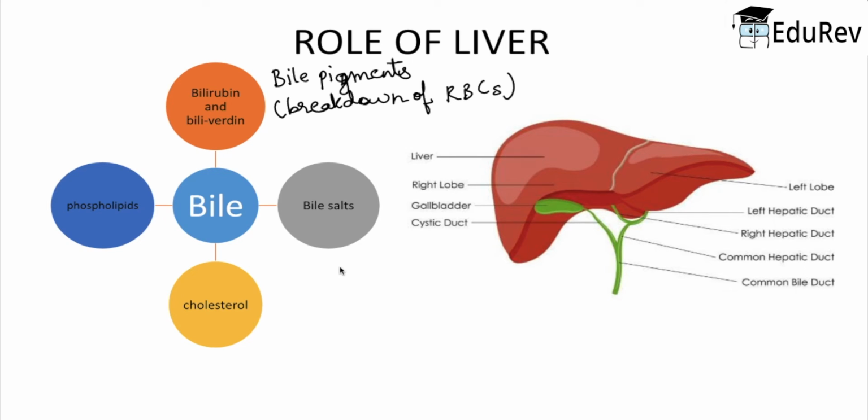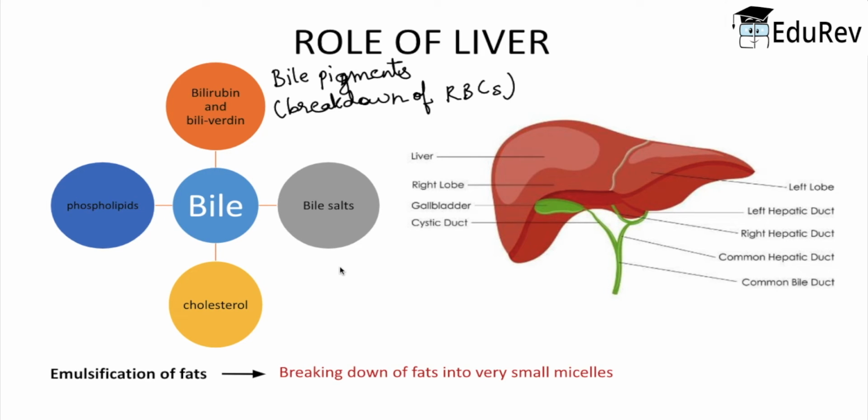Now let us study the functions of bile juice. Bile juice helps in the emulsification of fats, that is, it helps in the breakdown of fats into very small micelles.